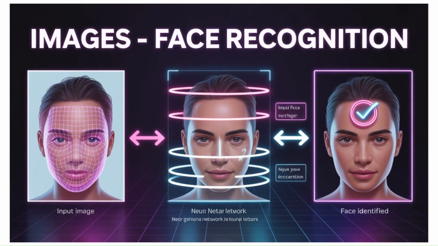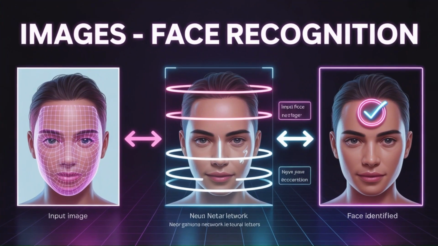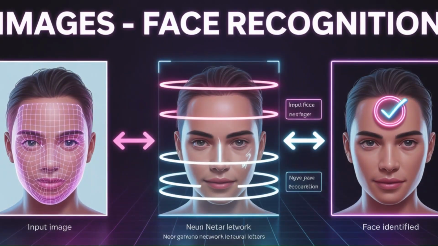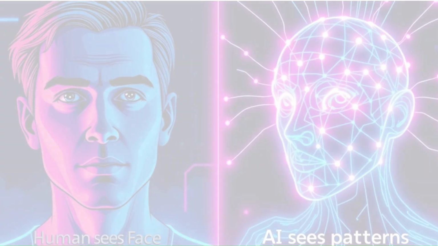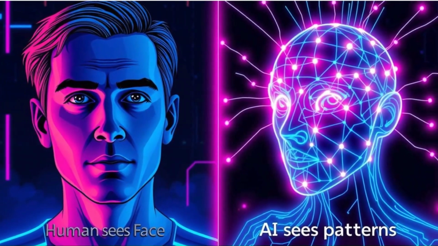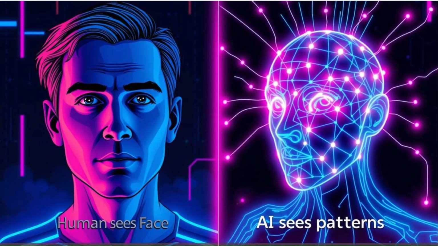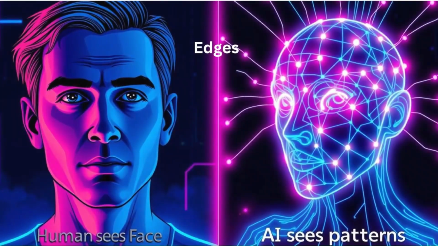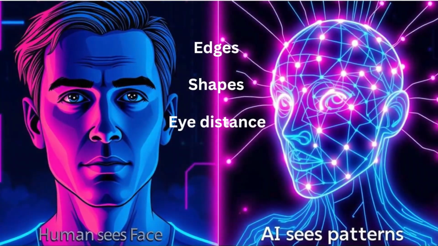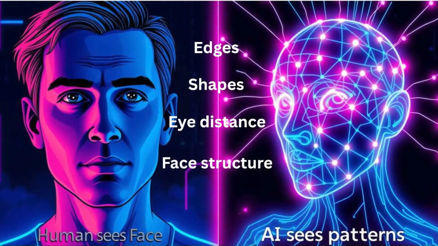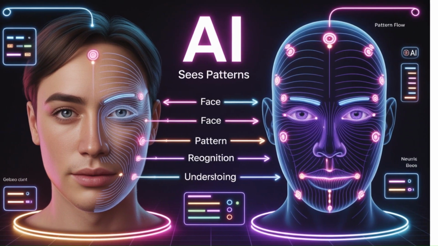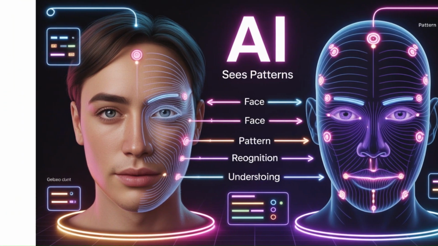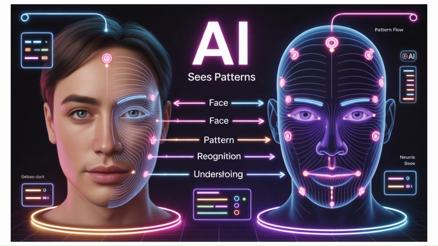Images, face recognition. When you upload a photo to social media and it suggests tagging your friend, that's deep learning. The AI does not see a face like humans. Instead, it learns patterns like edges, shapes, eye distance, face structure. After seeing millions of faces, it becomes very good at recognizing people. This is called image recognition.